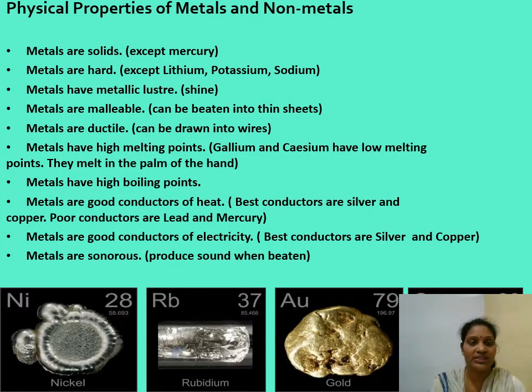Now, physical properties of metals and non-metals. First of all, about the metals, all of us know the physical properties of metals. They are solids, hard, with metallic luster, malleable, ductile, with high melting point and high boiling point. They are good conductors of heat and good conductors of electricity also. Metals are sonorous. So here are some of the metals.